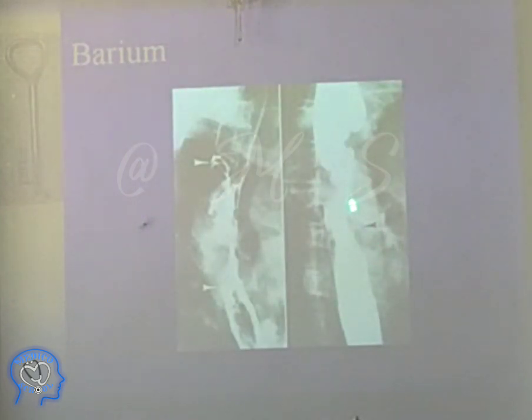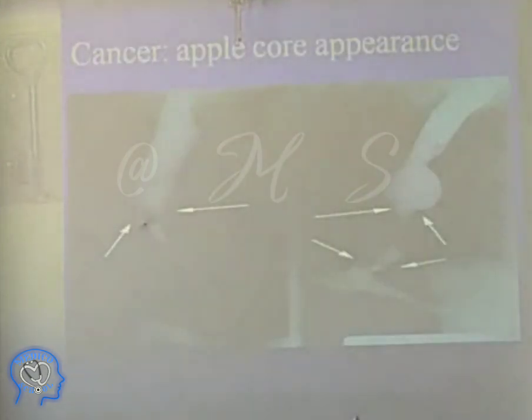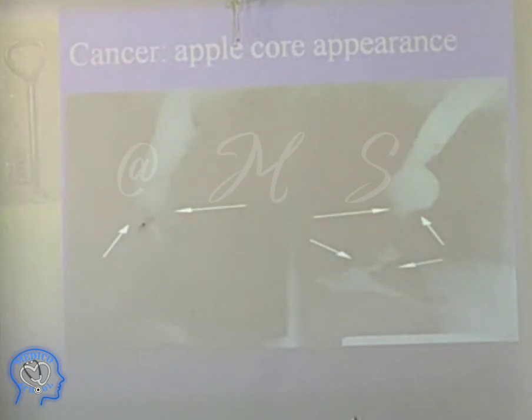This one shows the apple core appearance. See this? This is the normal esophagus. This is the gastroesophageal junction. Here is the lower end of the esophagus. You can see this thin part, the tumor is left only, and beyond this there is all tumor. When you eat an apple, the stick in the middle is left, that is this. This is called the apple core appearance.